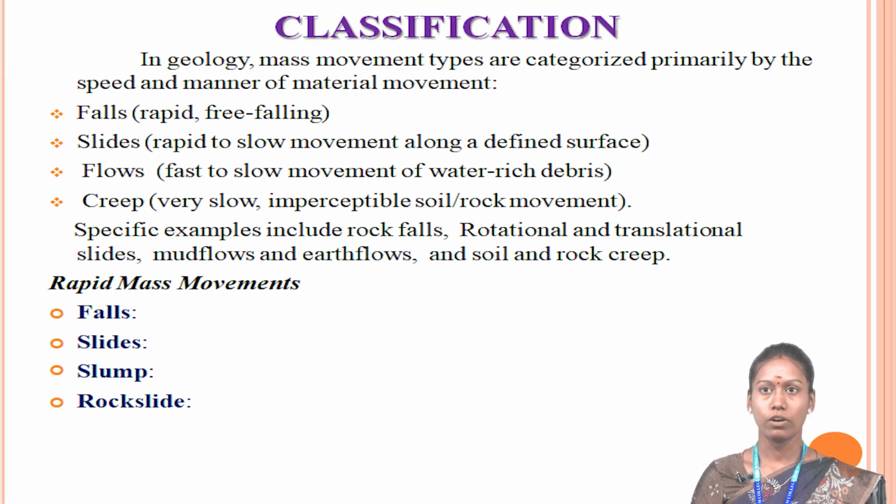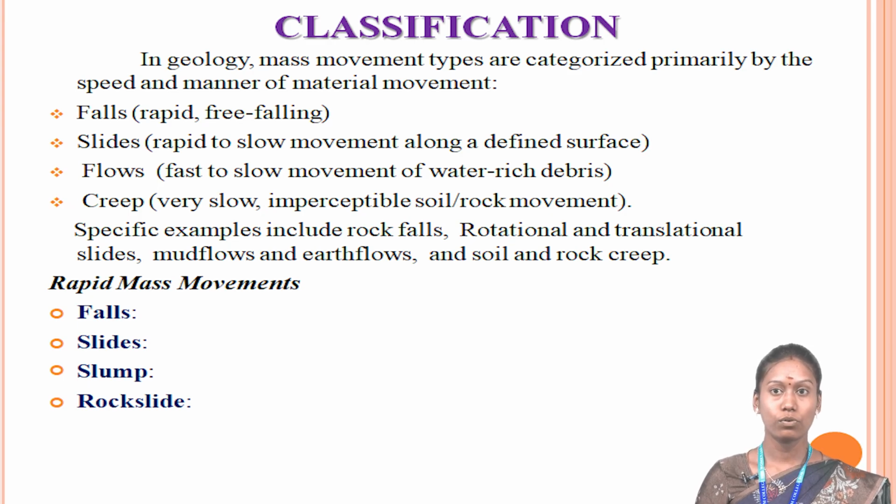In geology, mass movement types are categorized primarily by the speed and manner of material movement, which includes falls, slides, flows, and creep. Falls means rapid and free falling. The rocks are rapid and free falling. Slides means rapid to slow movement along a defined surface. Flows, fast to slow movement of water-rich debris.